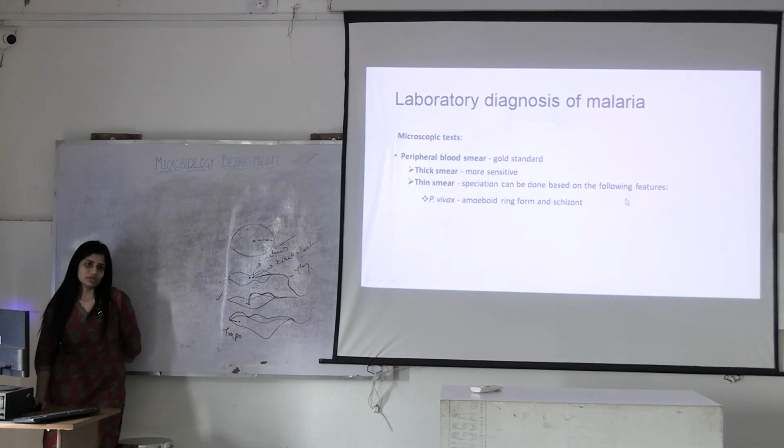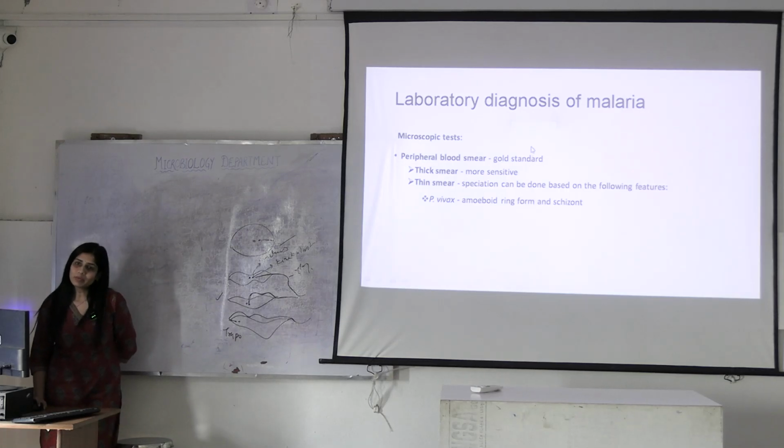How will you diagnose this? What is the sample you are taking? Blood sample. With blood sample, what will you do? You will perform two kinds of peripheral blood smear. One is thin and one is thick. What happens with the thick one? It's a sensitive thing.